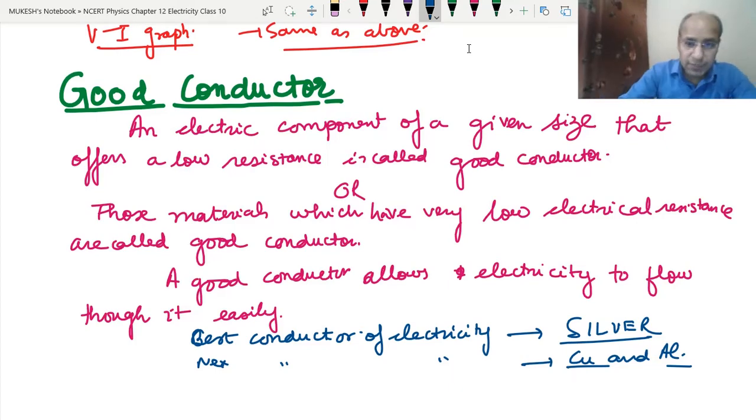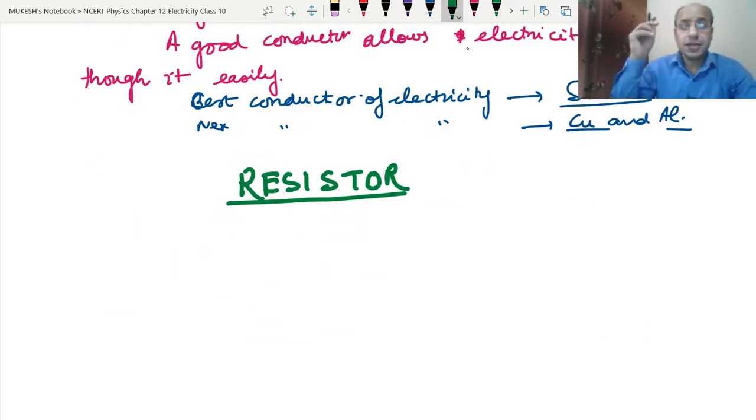Now comes the resistor. See, resistor means something which has more resistance than the good conductors, but not as high as the poor conductors. So resistors are between the good conductors and the poor conductors.